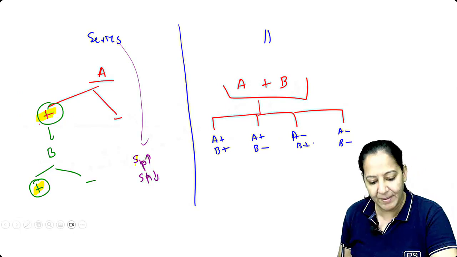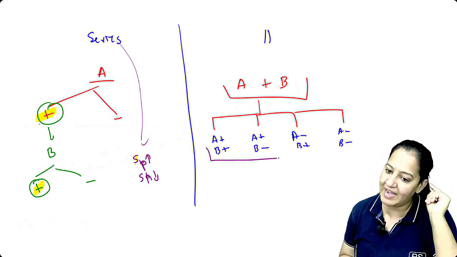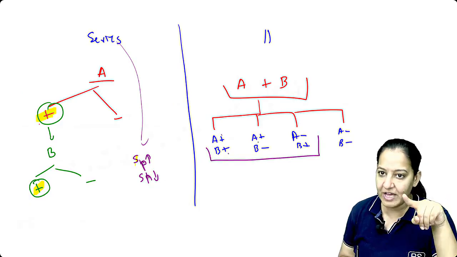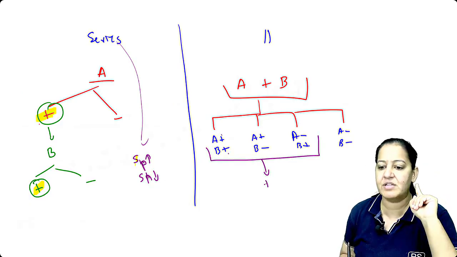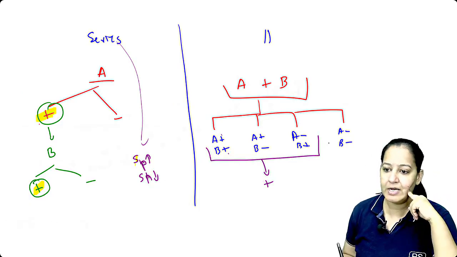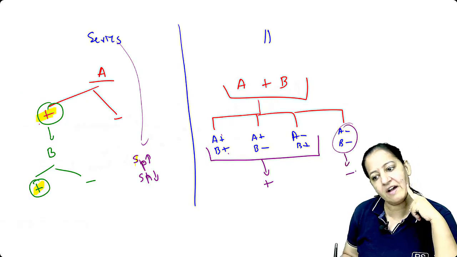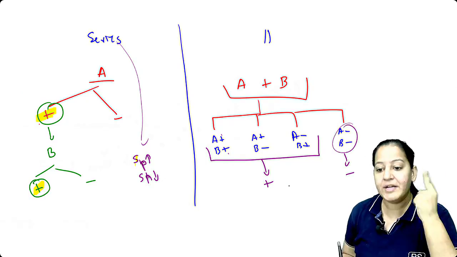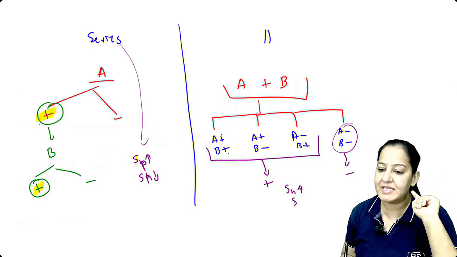So any people who are positive in any one of them, either both of them or at least one of them, I will consider that person as positive. Only those who are negative on both, I will consider negative. By doing so, I am increasing the sensitivity but reducing the specificity.